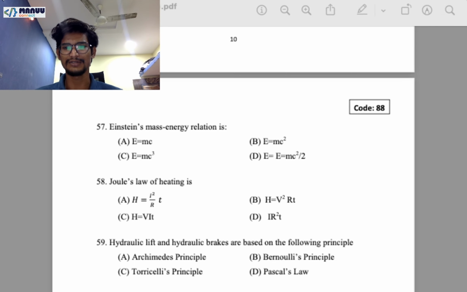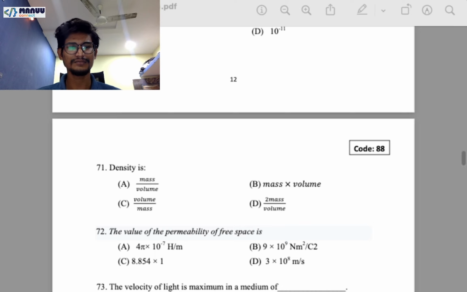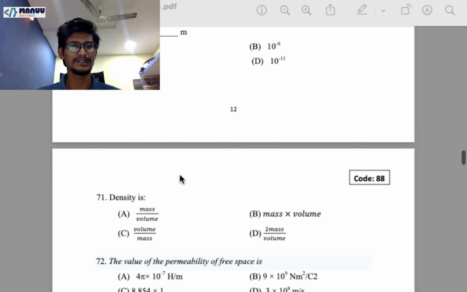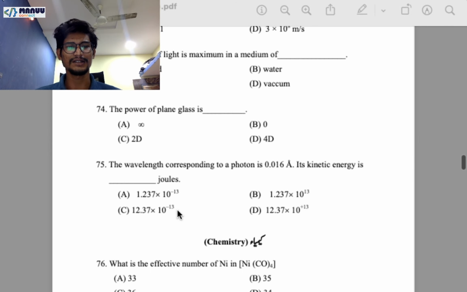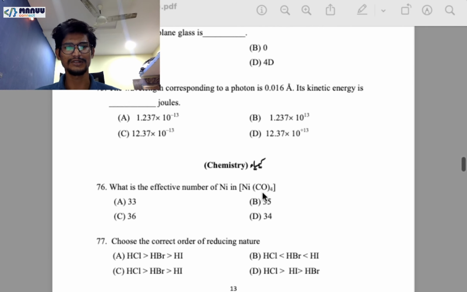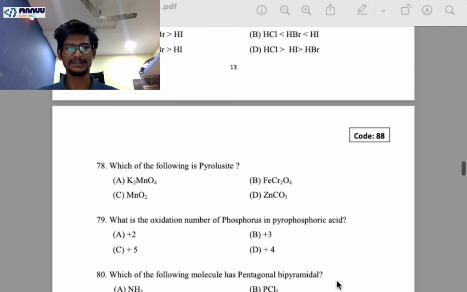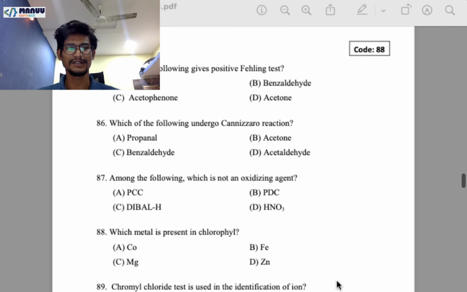These topics are mostly asked, right? So don't worry about those things as well. These are the formulas, the density is what, and mostly formulas are asked in all the subjects, right? So yeah, this is the complete analysis, and don't worry, I'll share the subtopics as well in the description.